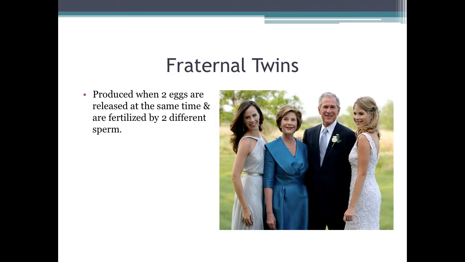Fraternal twins. Fraternal twins are produced when two separate eggs are released at the exact same time and are fertilized by two different sperm cells.